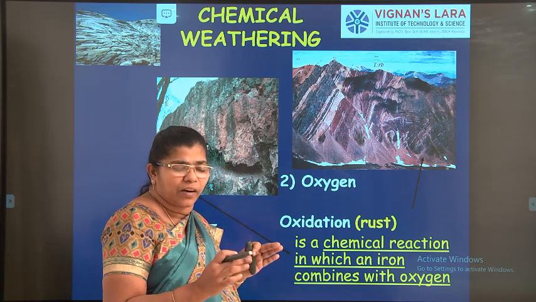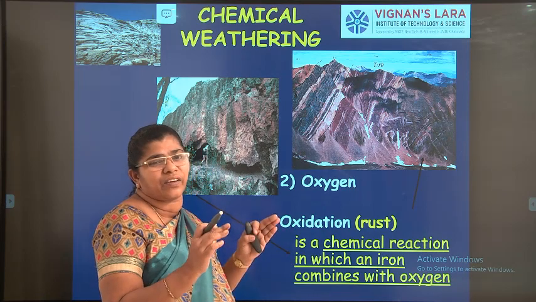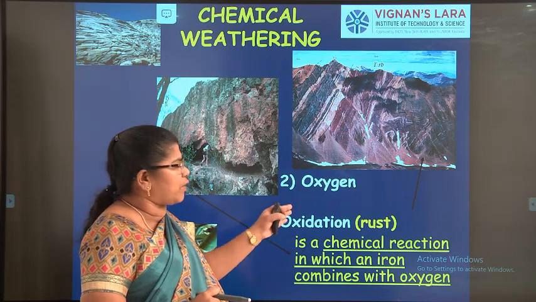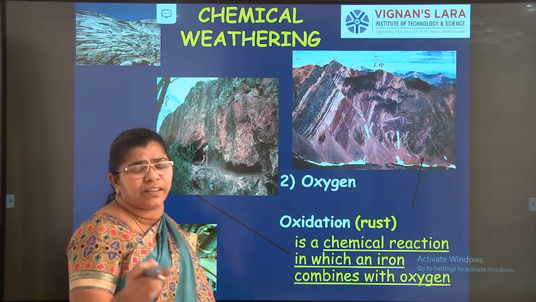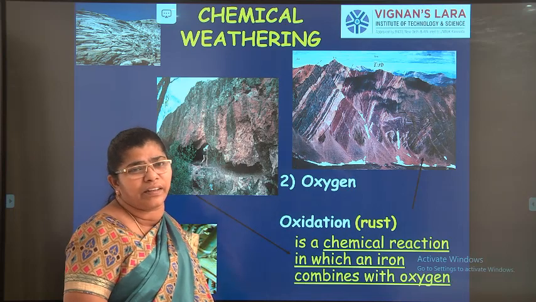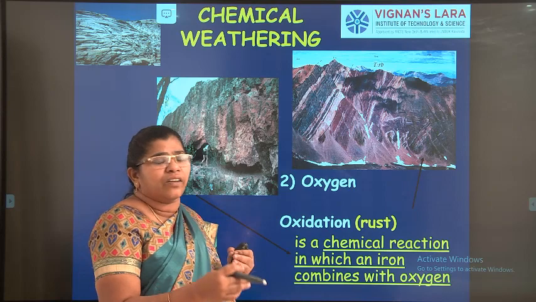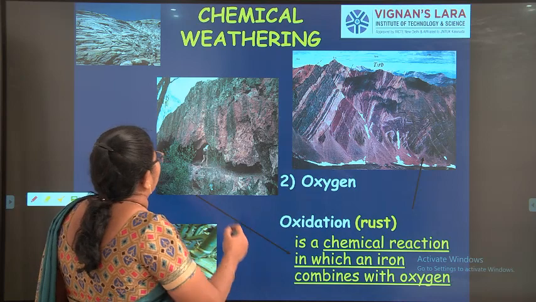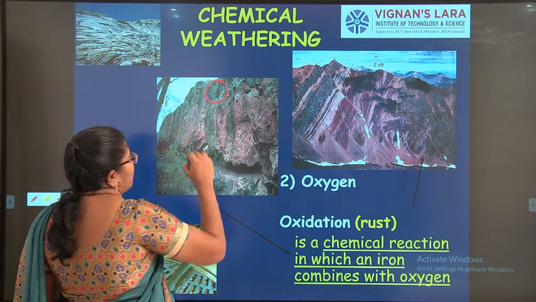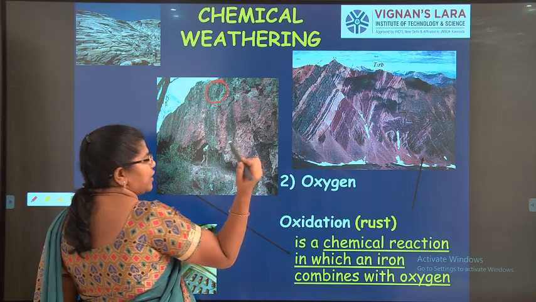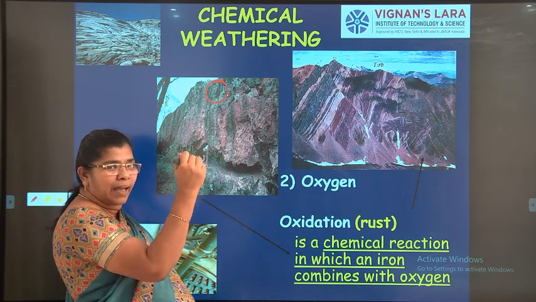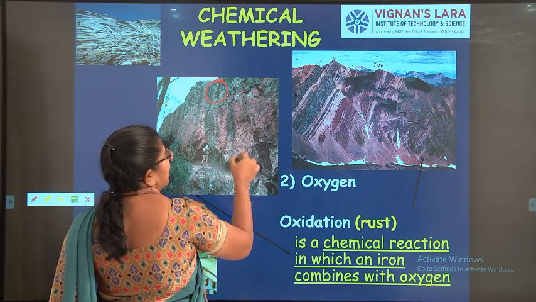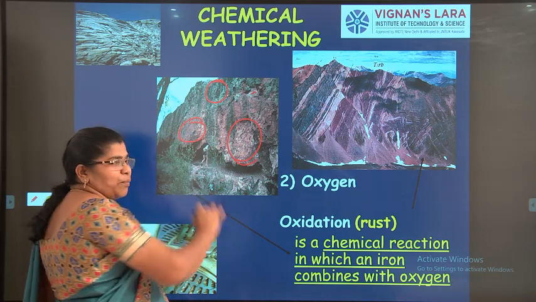Some rocks will have iron content, ferrous oxide, ferric oxide, in a very major proportion. Those types of rocks, due to the oxygen present in the atmosphere and in the water, will be converted and the rock's color can change. Here you can very well see the color of the rock actually is this one. But due to this oxidation reaction, due to the oxygen present in the air, these rocks having some iron particles are converted and shown as rust formation, right?